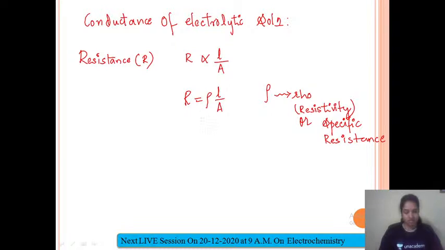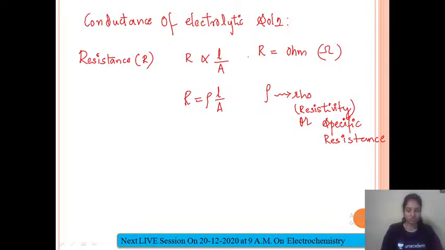The basic unit for resistance is ohm. It is represented by this symbol for ohm. So the SI unit for resistance is ohm.